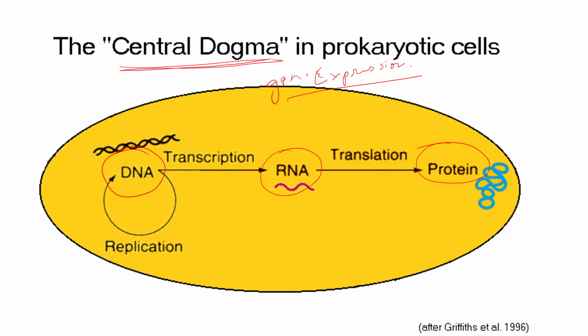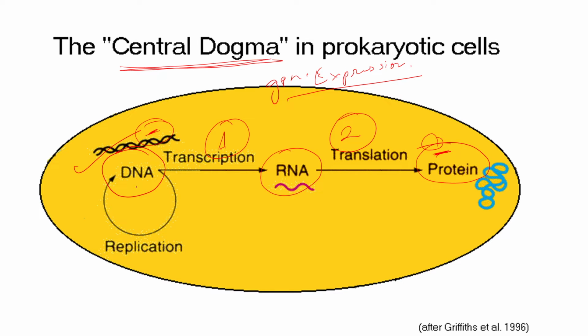So these functions need to be regulated. And the information for this function to occur or not to occur is present where? It is present in the DNA. We all know that all the information of our body is present in DNA. Now, the information present in DNA needs to be converted into a protein. And this process occurs in two steps. The first step is transcription, and the second step is translation.